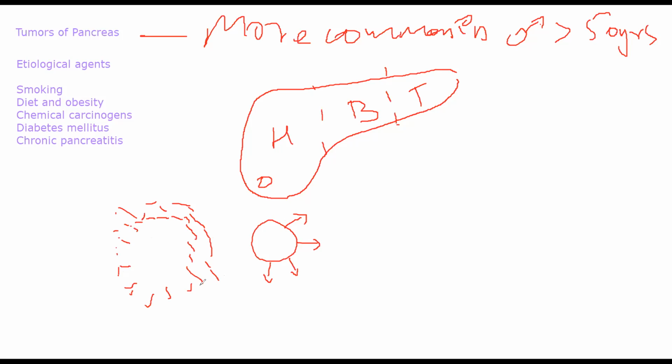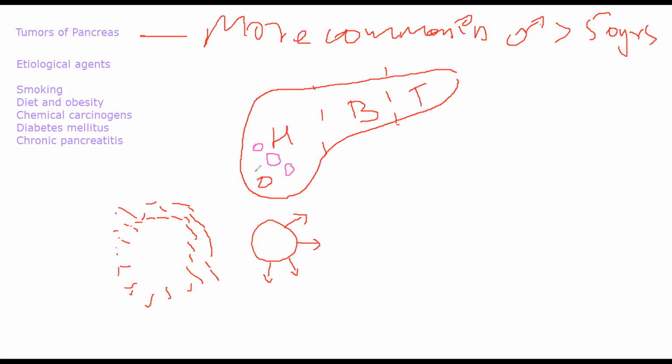The sharp demarcation would have been between the tumor and the surrounding pancreatic parenchyma. That is, the difference between the normal cell, let's suppose this is a normal cell of your pancreas, and a tumor cell. One second, let me use a different color for that. Let's suppose your pancreatic cells are these pink cells.